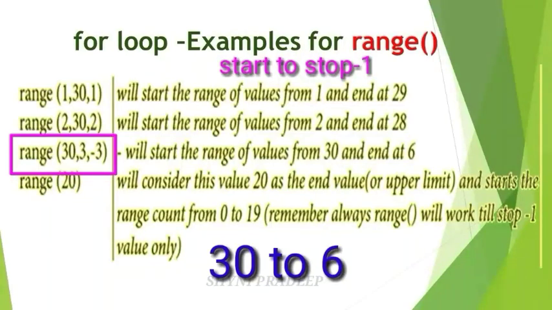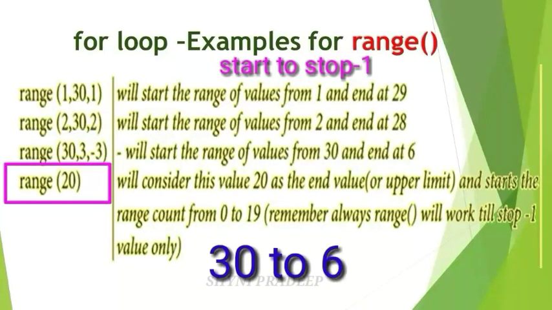How will you calculate this? The initial value is 30, and next take a minus 3 difference. So 30 minus 3 is 27, and next 24, then 21, then 18, and generate the values up to 6.